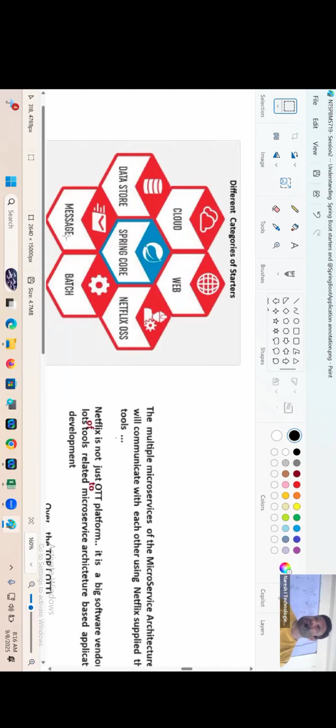Next, message. Sometimes we want message-based communication between components, guys. For that one, we have to use Spring Boot JMS, Spring Boot Apache Kafka. Those starters are over here, right?